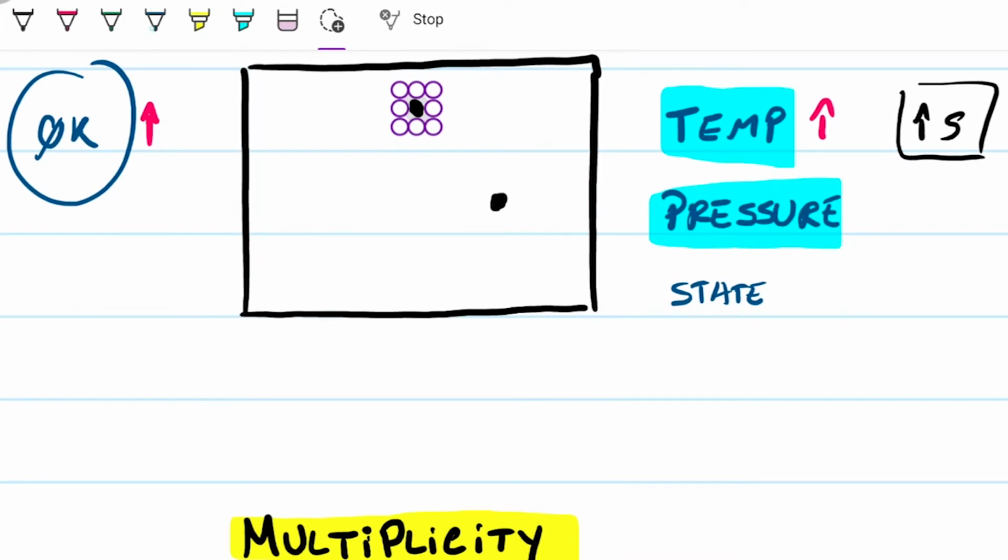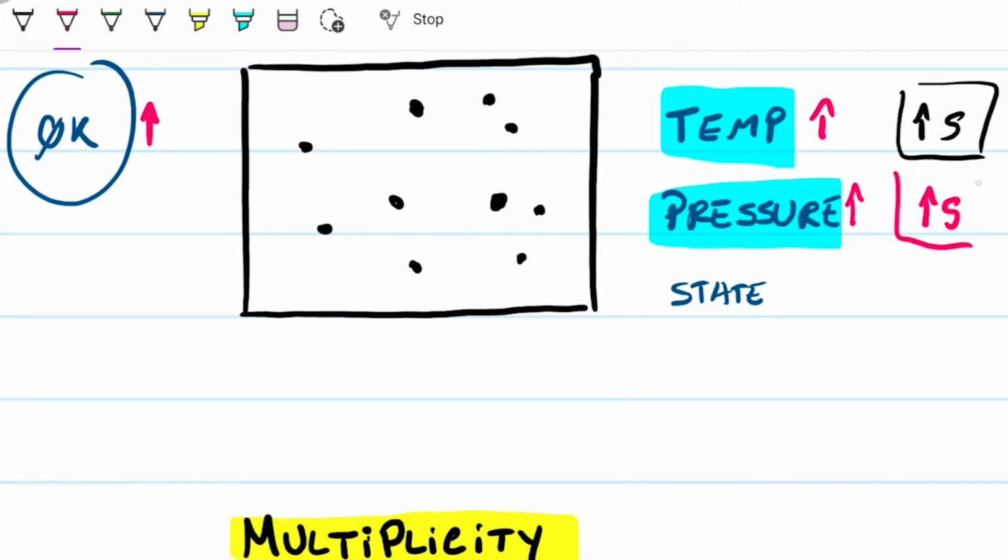So as I'm increasing my pressure, and we can introduce as many molecules as we wish here, I'm also increasing the number of states I can be in. So I'm also increasing my entropy, right? So as my pressure increases, my entropy should increase, again, for this closed system specifically that we're talking about, okay?